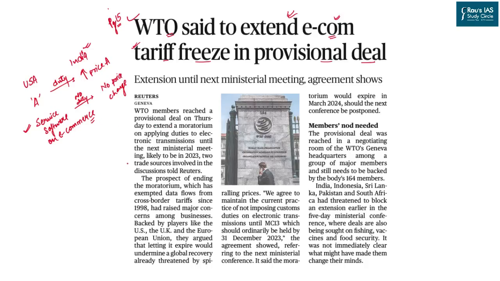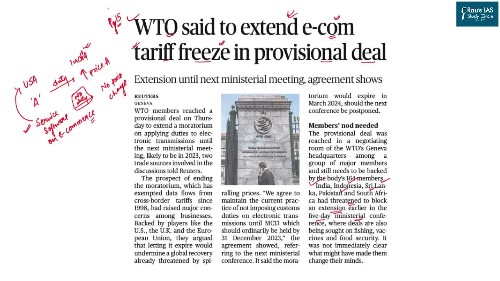And every ministerial meeting that occurs every 2 years, WTO has tried to extend the e-commerce tariff freeze on products and different transactions. It simply means that as of now and for the next 2 years, no tariff or duty will be imposed on e-commerce. Simply put, World Trade Organization has yet again favored the developed nations, and it has gone against the wishes of India, Indonesia, Sri Lanka, Pakistan and South Africa, who have now threatened to block the extension in the 5-day ministerial conference.